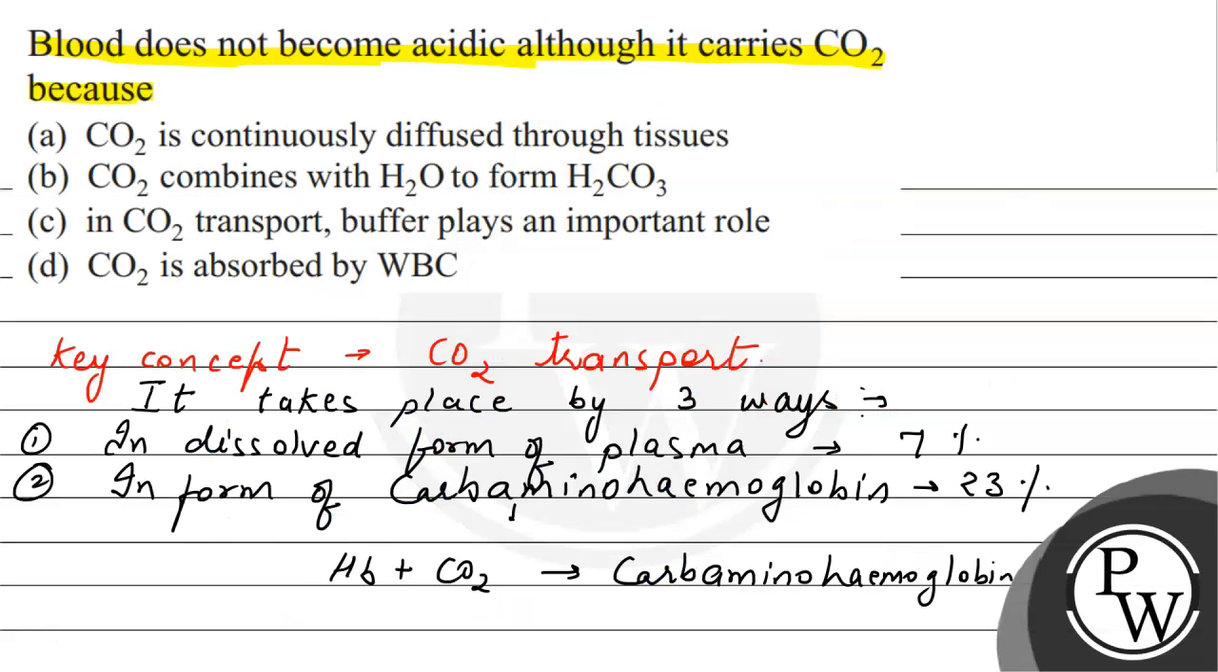Solution of the question is, यही हमारा क्वेश्चन पूछा है कि why does not become acidic although it carries CO2. So answer ऑप्शंस अगर हम देखें तो ए ऑप्शन में देखें तो CO2 is continuously diffused through tissue. This is not the reason for it कि continuously diffused होगा तो obviously acidic condition बढ़ाना चाहिए फिर तो. B है CO2 combined with water to form H2CO3. H2CO3 is carbonic acid. तो ये तो acidic और acid ही form कर रहा है. तो this is also not the right reason.